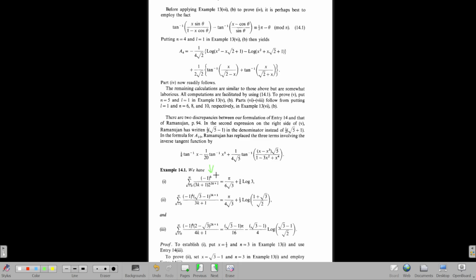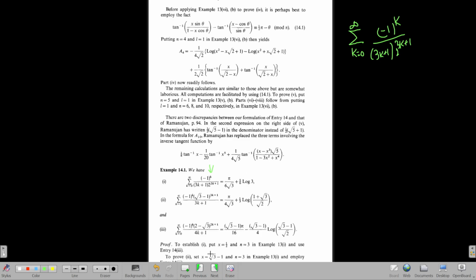This example here is again an infinite series. If I attempt to do this infinite series, I have k equals 0 to infinity, and he has given (-1) to the power k, and then 3k plus 1 into 2 to the power 3k plus 1. Okay, so what usually happened in his notebooks is he used to give out these identities. This is a very basic one compared to what he actually gives out, but he usually never provided any proof.